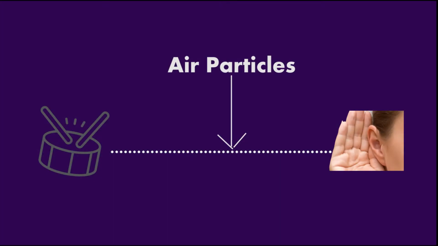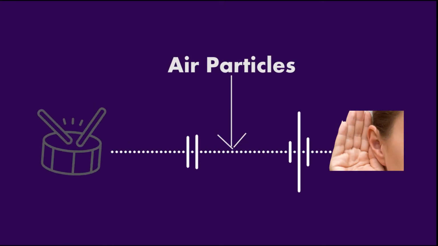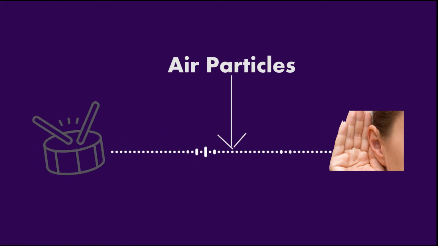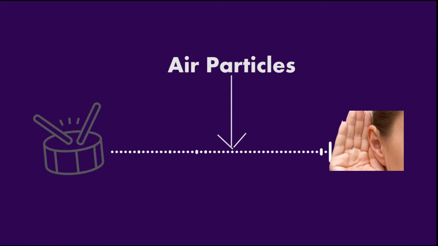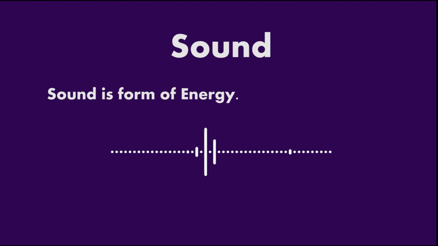When an object vibrates, it sets the particles in the air in vibrational motion, and this disturbance travels and reaches our ears, so we can listen to the sound. Sound is a form of energy, and because of this energy, the particles of the medium vibrate.